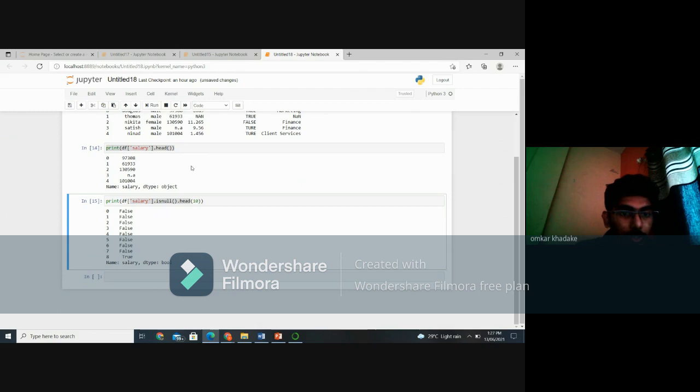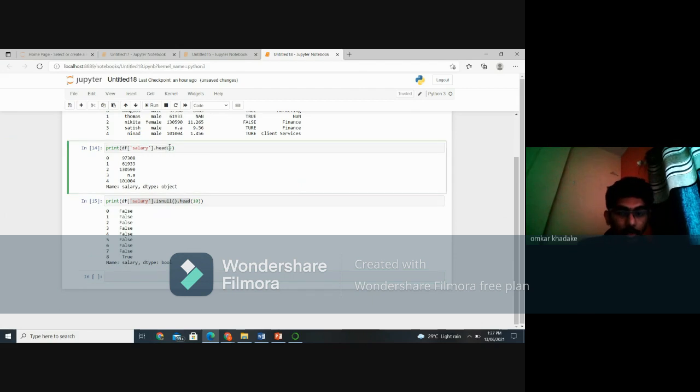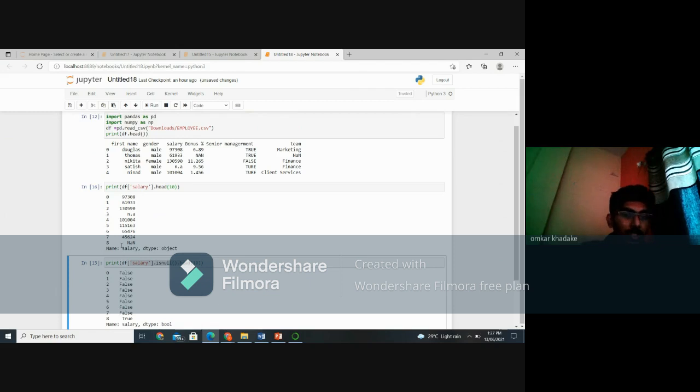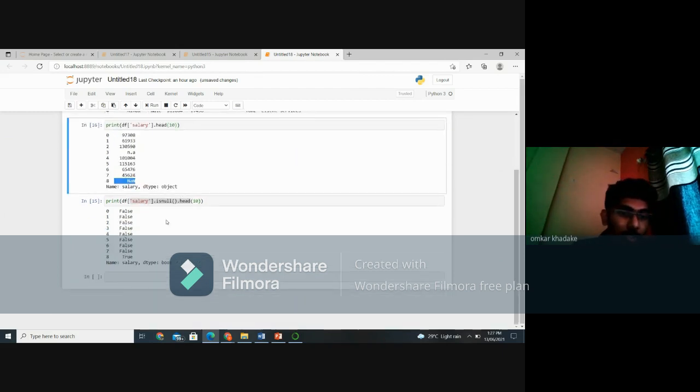Let's print the first 10 salaries first. We don't need just clear here. Do this. See here, NaN at number 8, the NaN is there. So this is a missing value. So what does is null do? It converted that value into true in Boolean form. All the other values are false. The only value 8 is true.